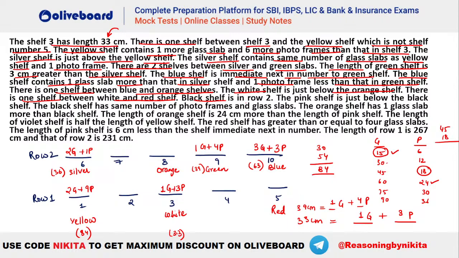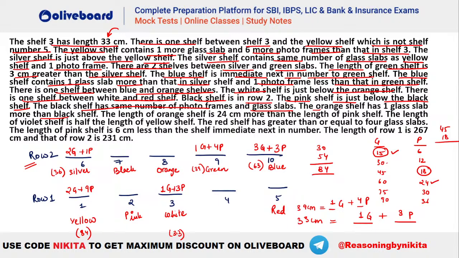Then black shelf is in row 2. Row 2 is the top one. You can see only one is remaining, so this will be your black shelf. Black shelf will be shelf number 7. Now it is given the pink shelf is just below the black shelf. So pink has to be this one. This is pink here. Okay, done. All done till here.